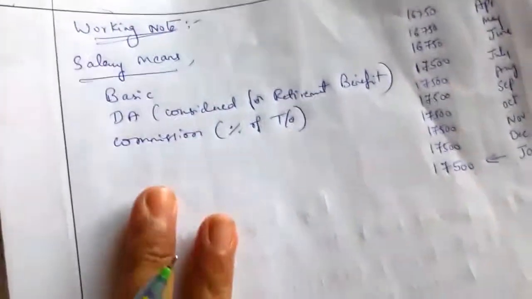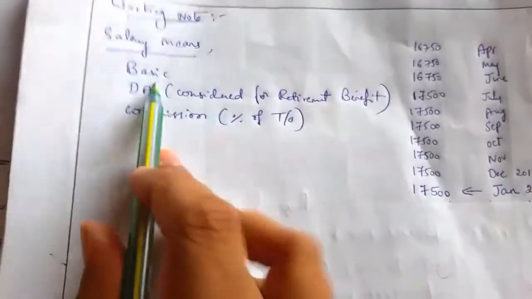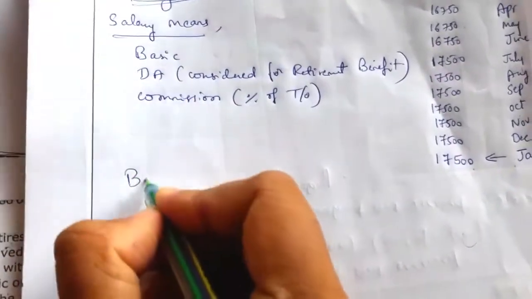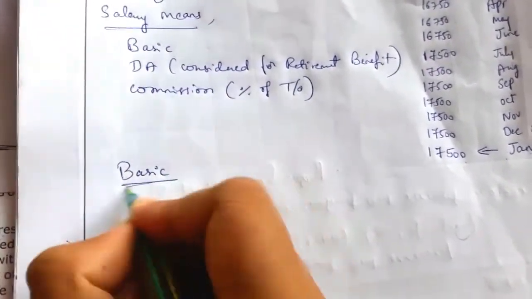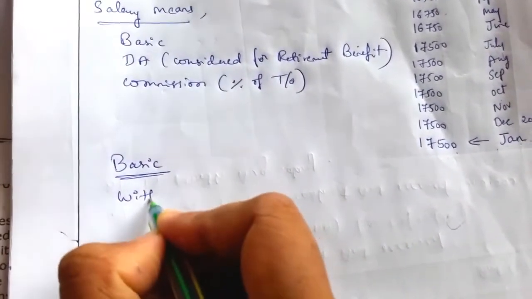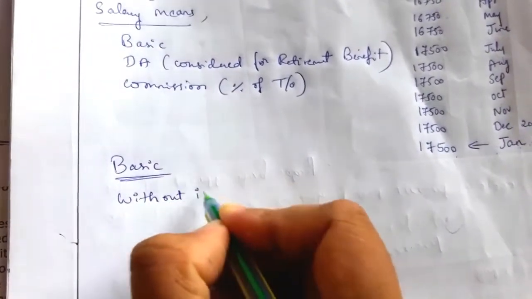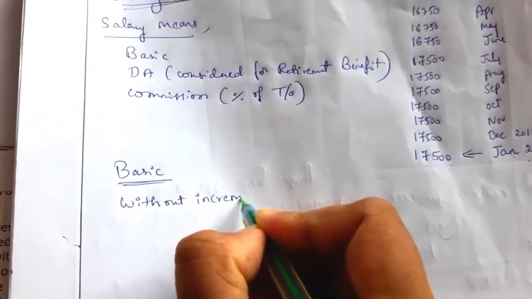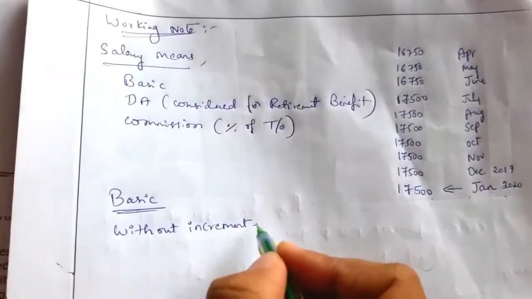So this much information is given. So we have to take basic now. So the 10 months' basic salary, under that, without increment, that is